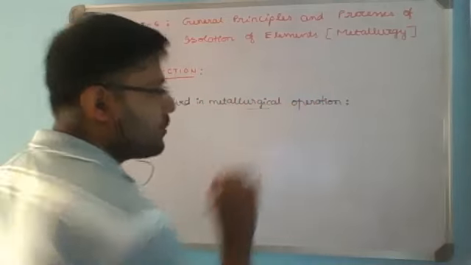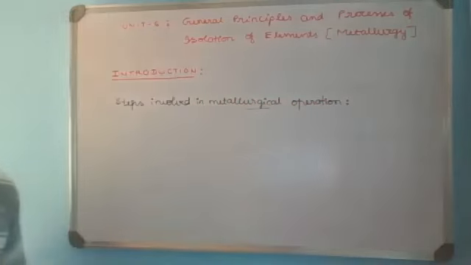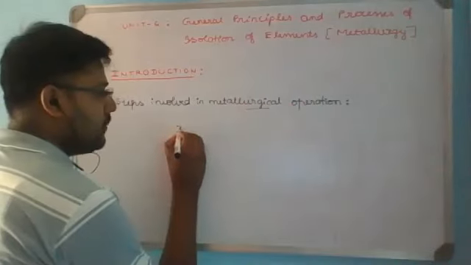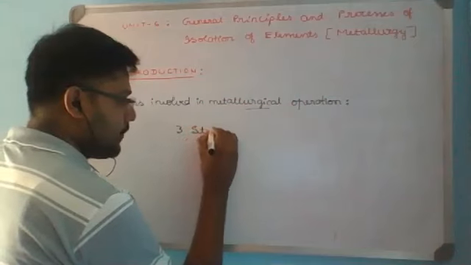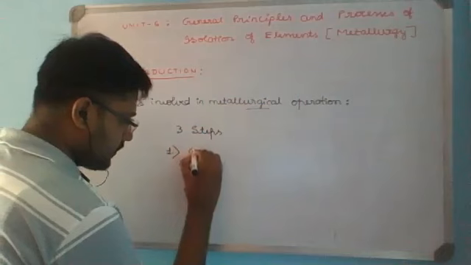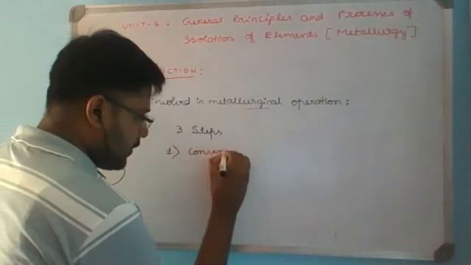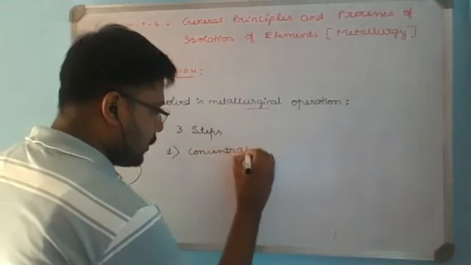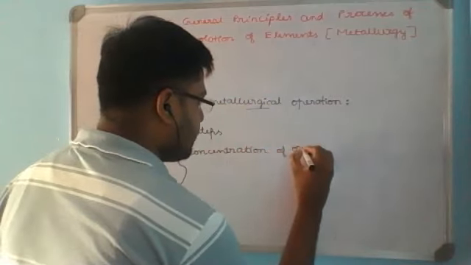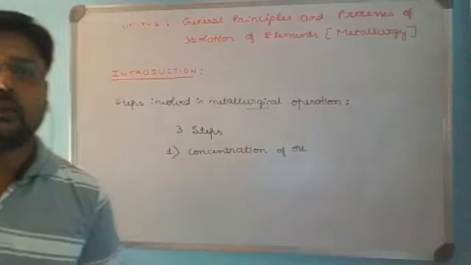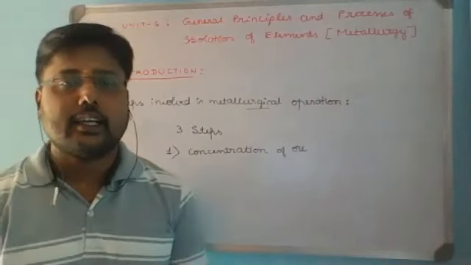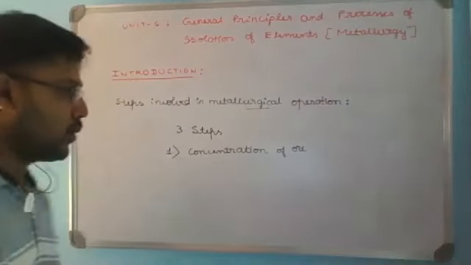Metallurgical process or metallurgical operation. The steps involved are broadly classified into three main steps. The first step is concentration of ore.